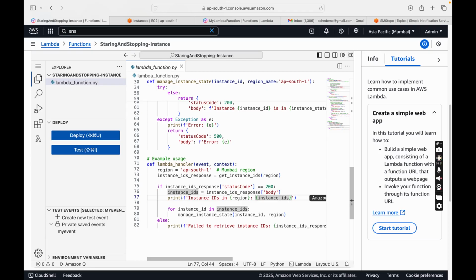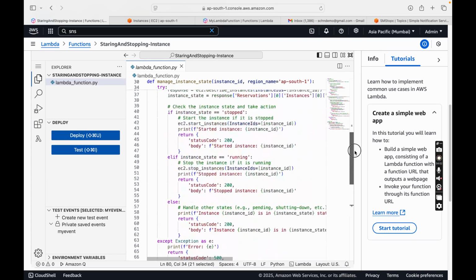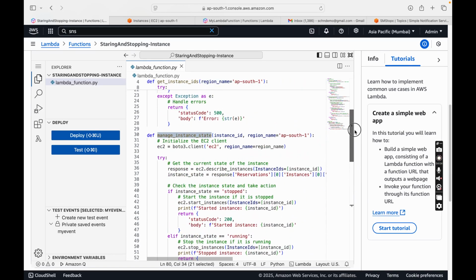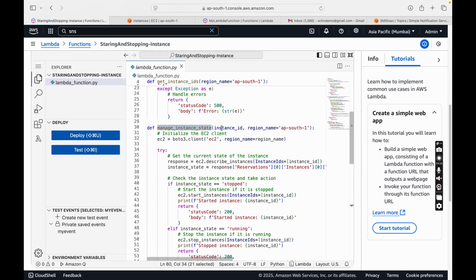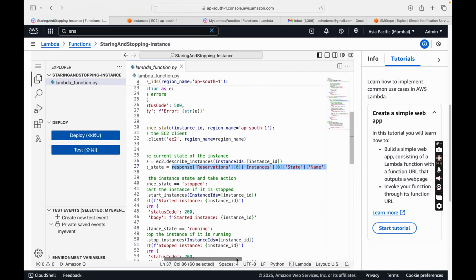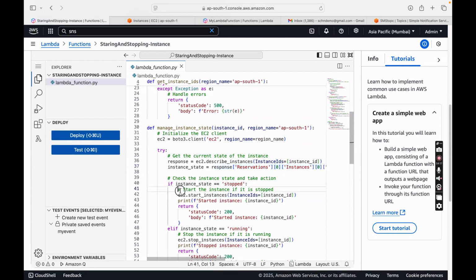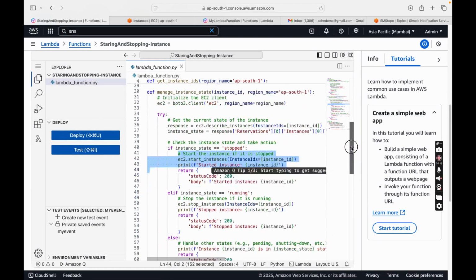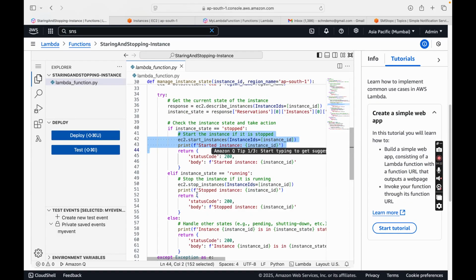Then we are checking the instance state actually. We are passing one instance inside an instance ID, and then we are calling the function manage instance state just to check whether this instance is in a stopped or running state. This is the function where we are passing both the instance ID as well as the region name, and inside that we are checking the state of the instance. If it is in, let's say, the stopped state, then it should start the instance, and if it is in the running state, then it should stop the instance.